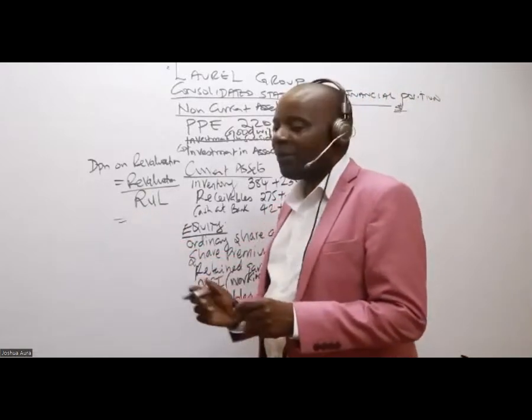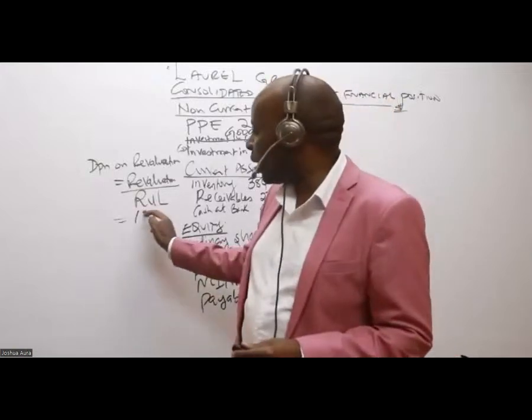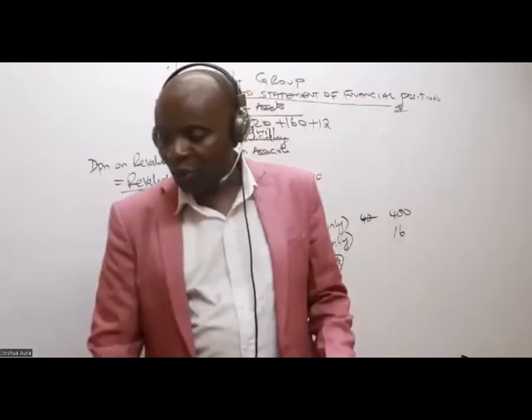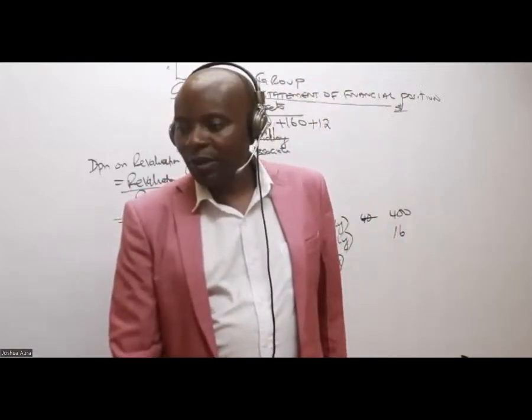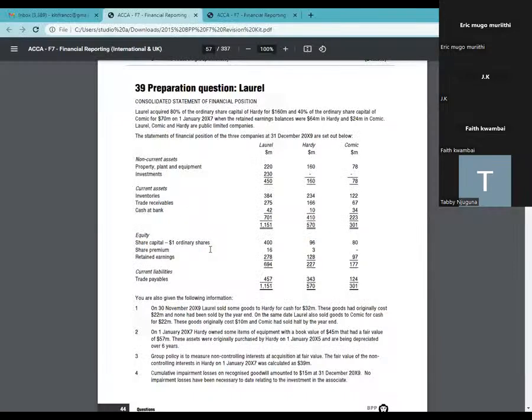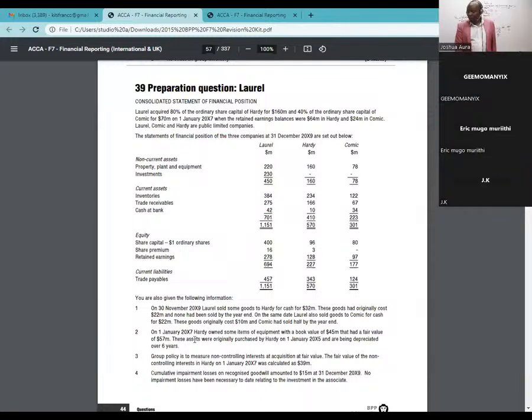So for revaluation, ladies and gentlemen, what do we have? You have given me 12. And what is the remaining useful life? Let's read this together. On 1st January 2017, Hardy owned some item of equipment with a book value of 45 million that had a fair value of 57 million. These assets were originally purchased by Hardy on 1st January 2015 and are being depreciated over 6 years.